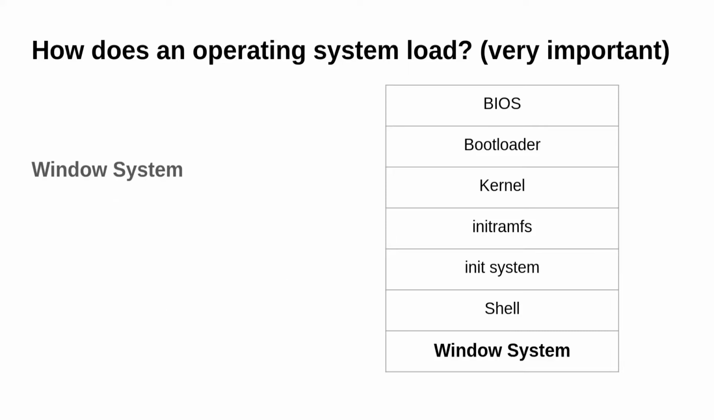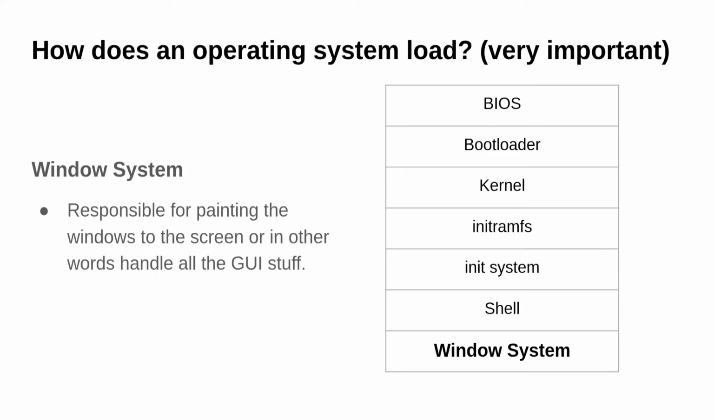Now there is a windowing system as well. The windowing system is responsible for handling the windows and painting the windows on the screen. Like if we open, let's say, the terminal, where on the screen will it show up, and if you move a window, how is that configured? All those things are managed by the windowing system. A few examples of windowing systems are Xorg and Wayland.